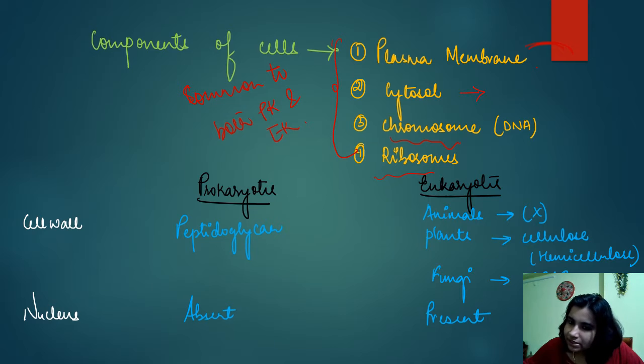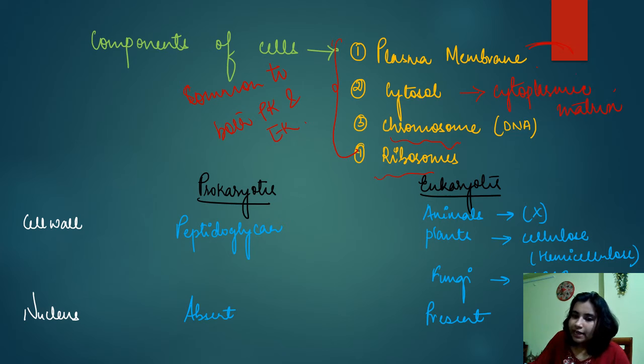Cytosol, you all know it is a what? Cytoplasm. What do you mean by cytoplasm? Yes, what do you understand by cytoplasm? You can write in the comment section. Clear? So now cytosol. If we talk about cytosol, this we call basically as cytoplasmic matrix, right?